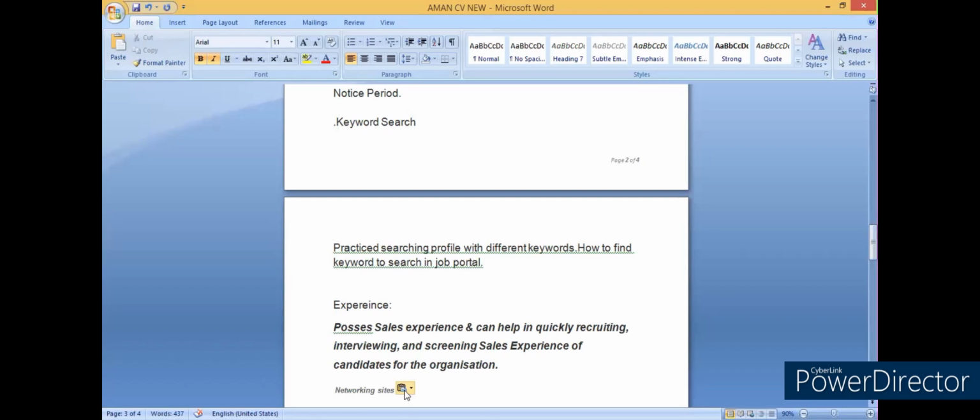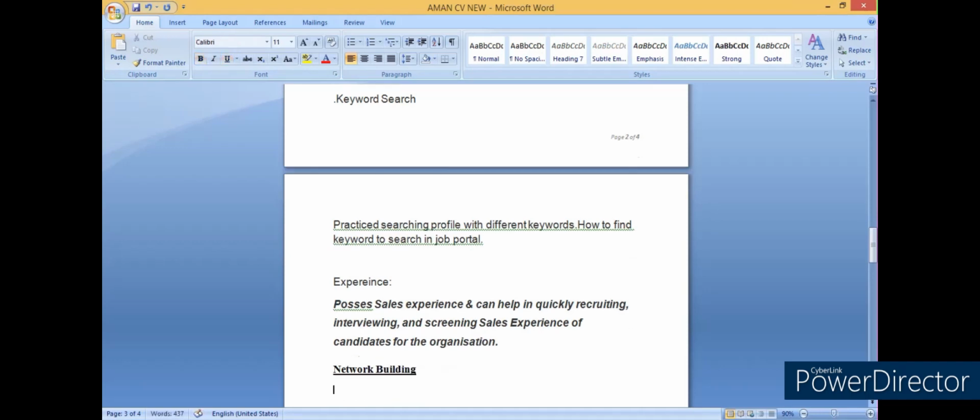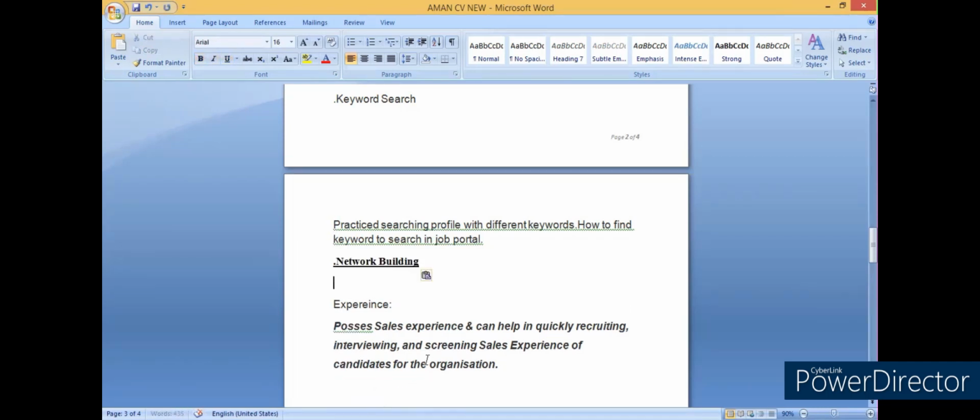You can just write it as network building. This is the point, and this point. You can write it as network building, or you can write it as networking.